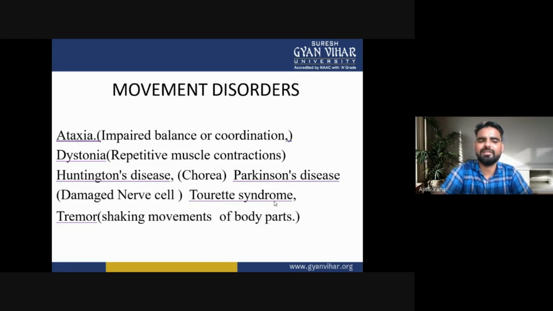First one is ataxia, with impaired balance or coordination. Second one is dystonia, in which repetitive muscle contraction may occur. Third one is Huntington disease, in which there is chorea. In Parkinson's disease, there are damaged nerve cells. Then Tourette syndrome and tremors. In tremor, there are shaking movements of the body parts. So these are the movement disorders.